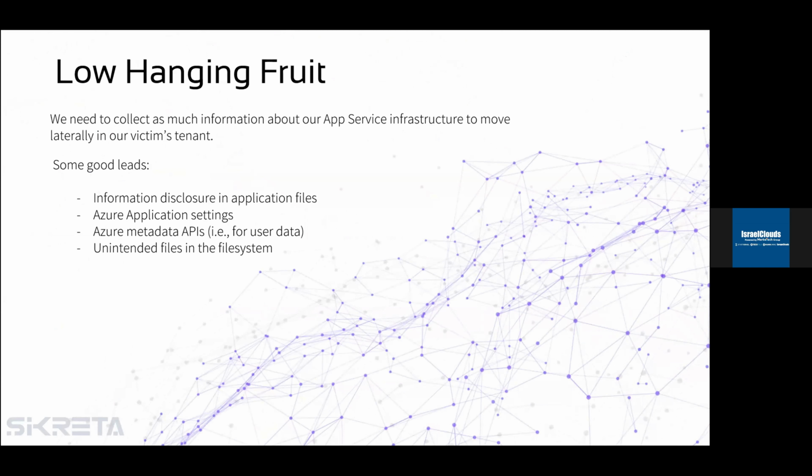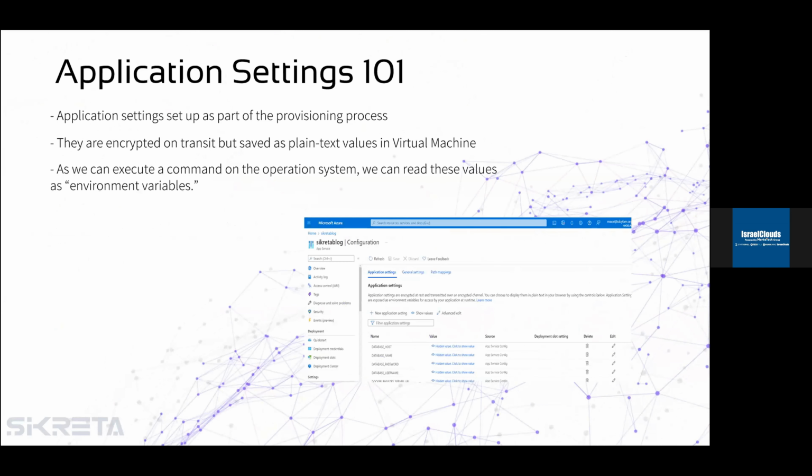So we will start with something cool that I usually start with, which is the Azure application settings feature. So what is Azure application settings? This feature is a part of the provisioning VM process. So when you set up your application, you set up a name, a password, a database host, an administrator password. Everything is saved, encrypted in transit, but is available as plain text inside the virtual machine.